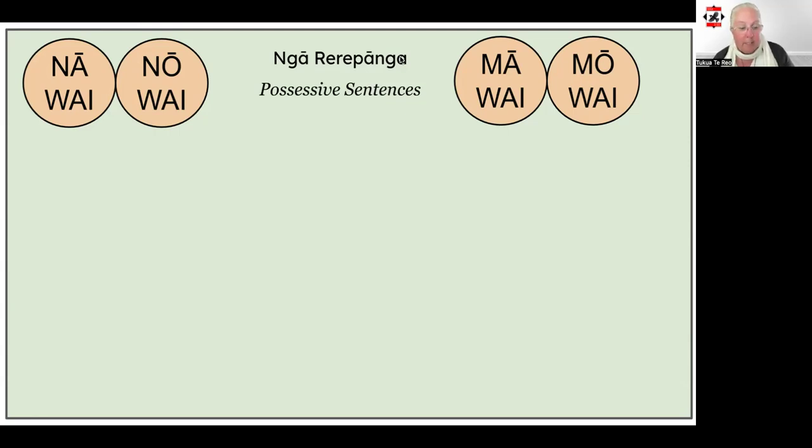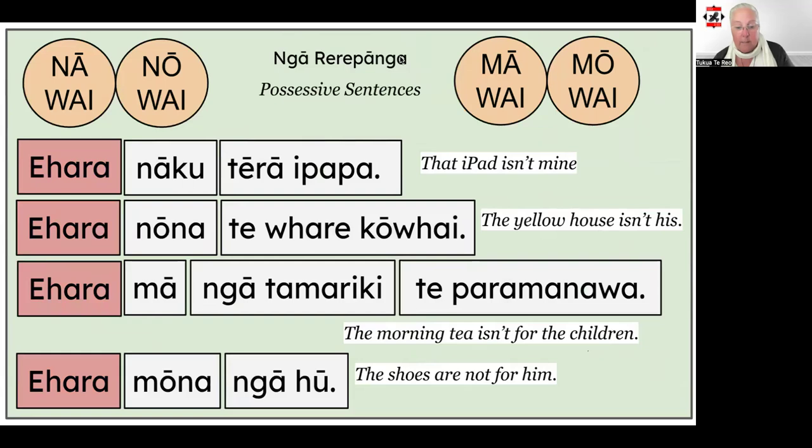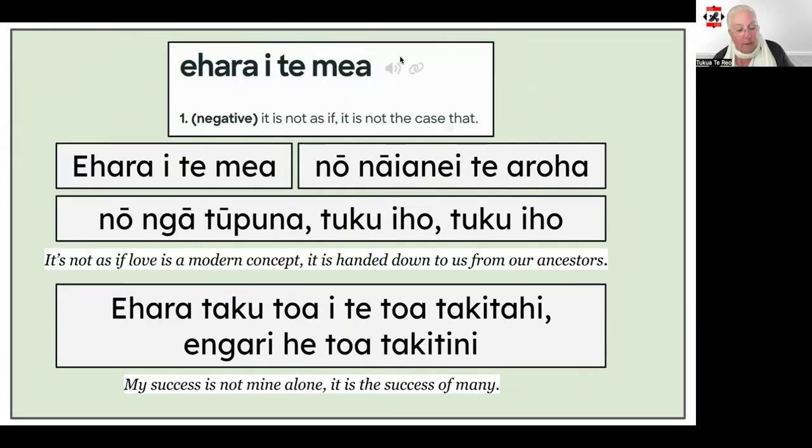Here are the affirmative examples with their English translations. These are negated in the same way as the rere kaimahi, by simply adding the kupu ehara to the start of the rerenga kōrero. One other way of using ehara is in the saying ehara i te mea, which means it's not, or it's not as if, it's not the case.